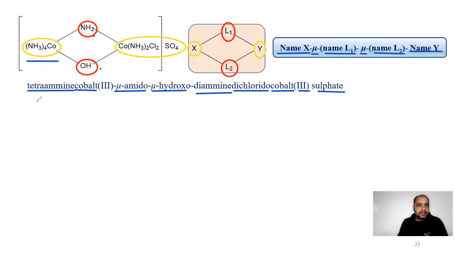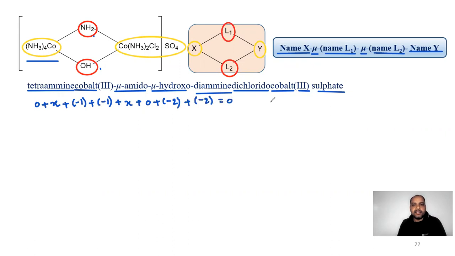We will take 0 for ammonia, x for cobalt, NH2 is taken as -1, OH is taken as -1, again cobalt is taken as x, ammonia is taken as 0, chlorine is taken as -2, and sulfate is taken as -2, is equal to 0.